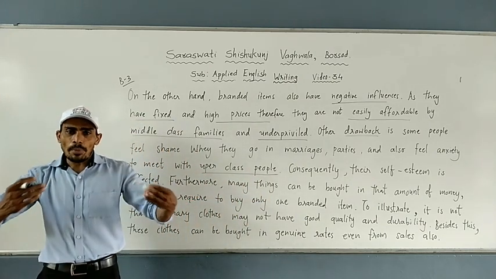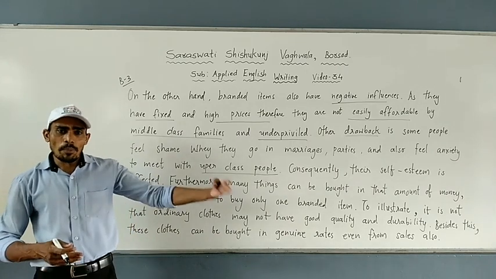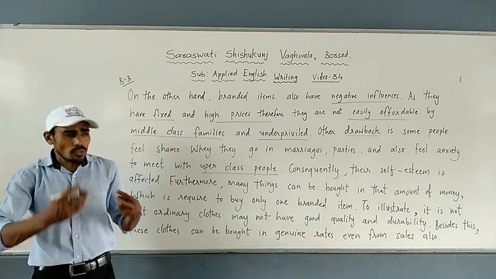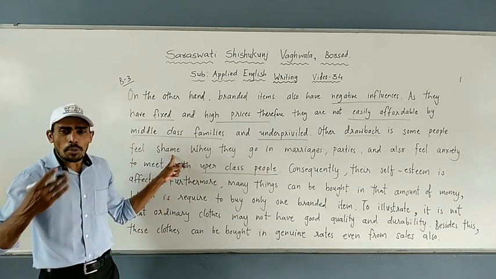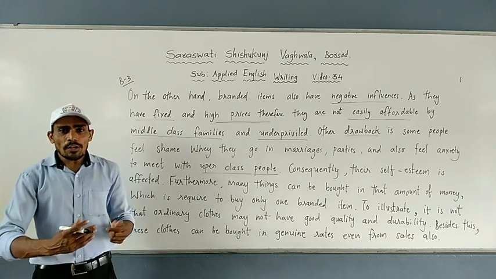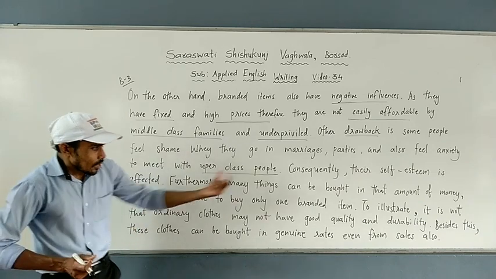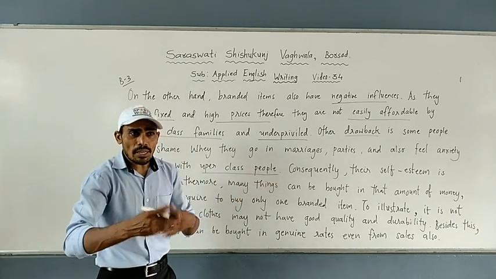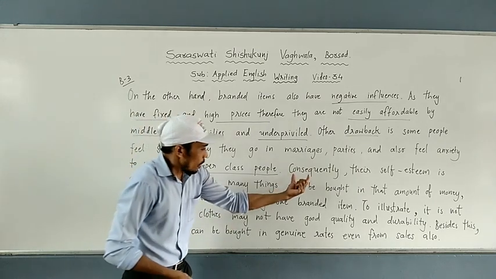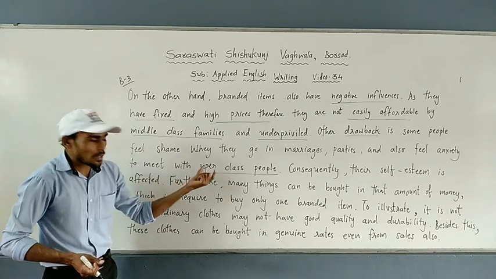There are a lot of people when they go for parties, marriages, and when they meet people of very high status, they wear branded clothes. So underprivileged people feel offended, or feel anxiety, worries, and even depression as well. They are not that comfortable to meet people.